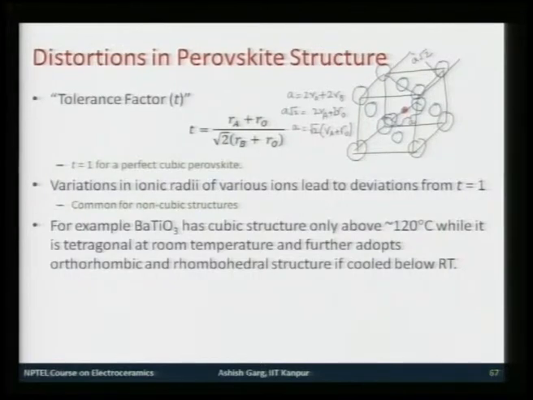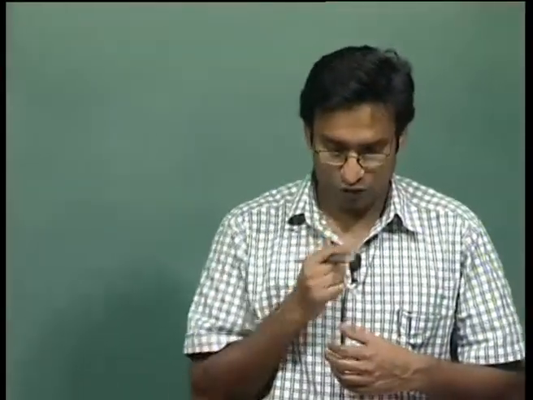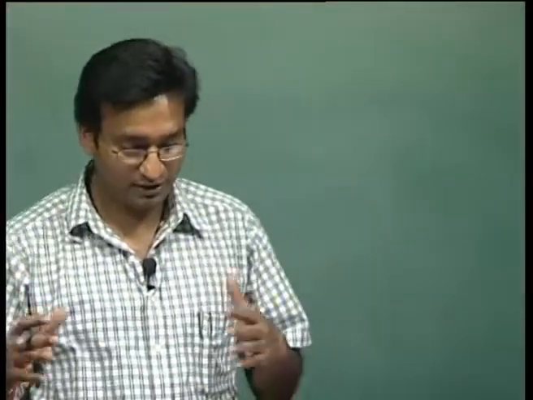So, most perovskite structures will show deviations from 1, and often you may also find non-cubic structures, where distortions may happen into tetragonal or rhombohedral or orthorhombic structures. This is especially important because cubic structures also tend to be centrosymmetric, which means they have a center of symmetry.